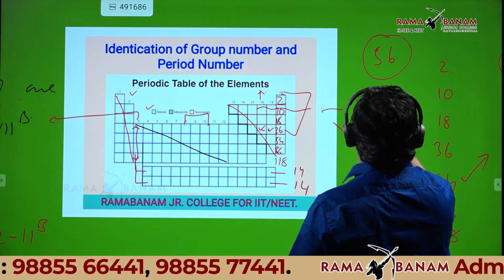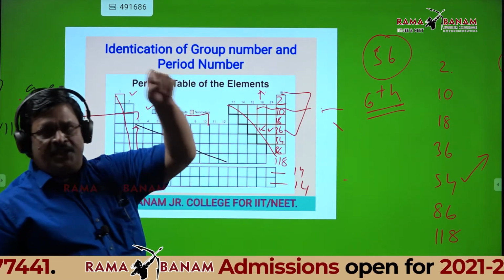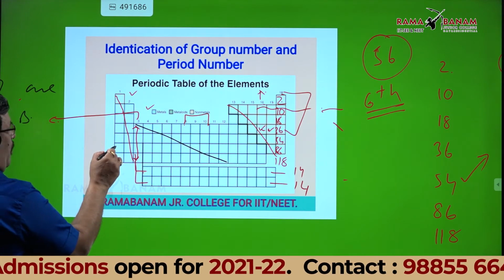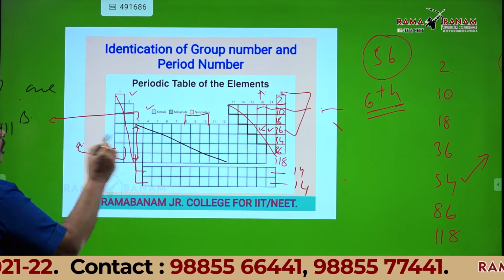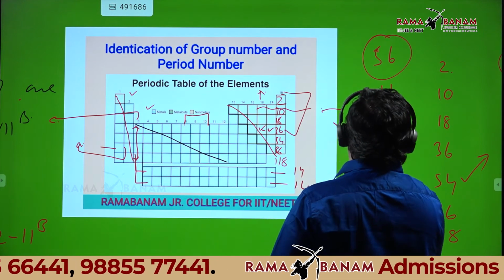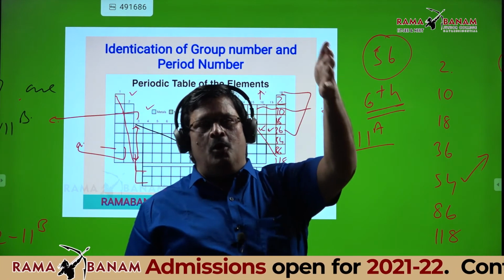Second group. If 54 is group 18, 55 should be column 1, 56 should be column 2. So that is second group, column 2, or we can also write that as 2A group.